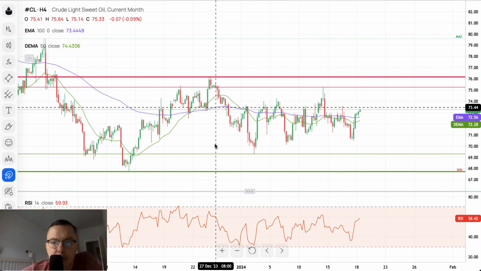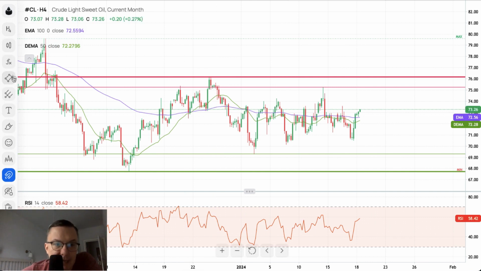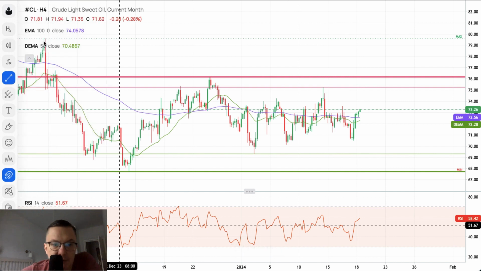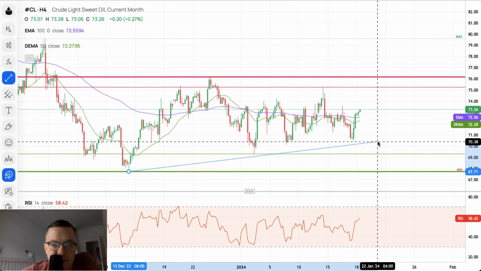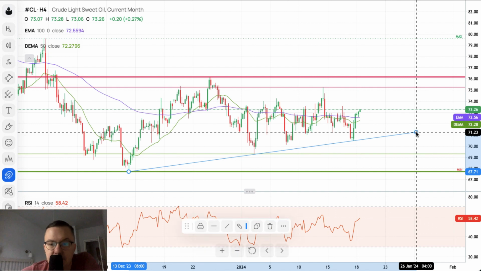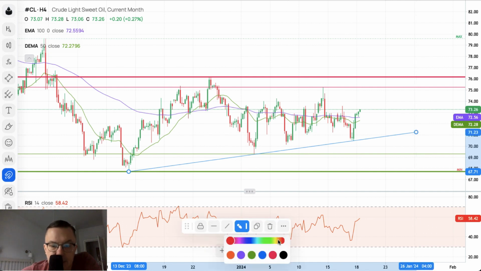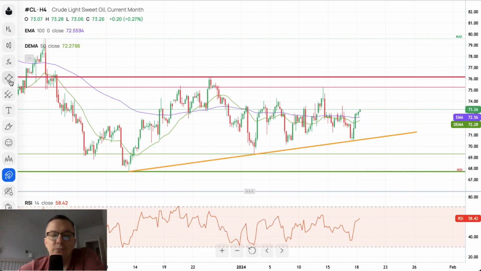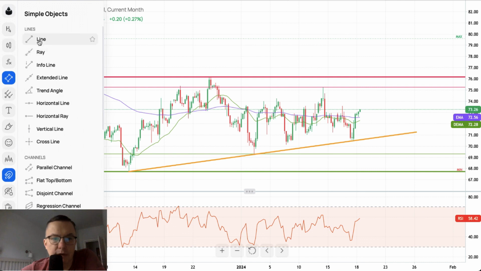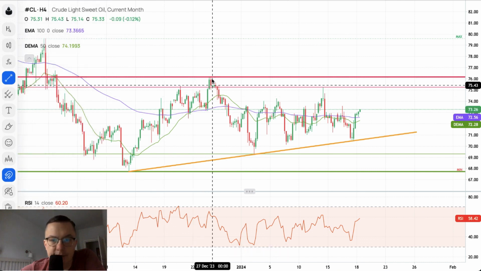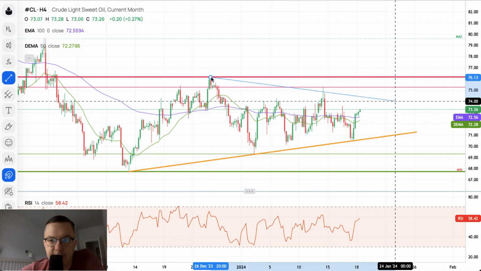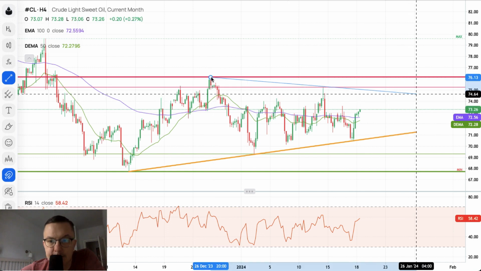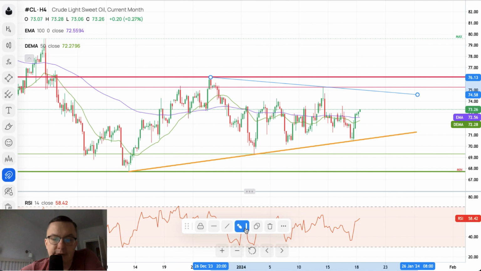That's enough for our zone trading, range trading levels. We can add one more level here because it will be something like a trend line. Let's see if it works. Yes, it works pretty well. Look at this. We got the trend line here, and the market recognized this trend line. Let's add one more line here from this top 76.13 towards this level here.